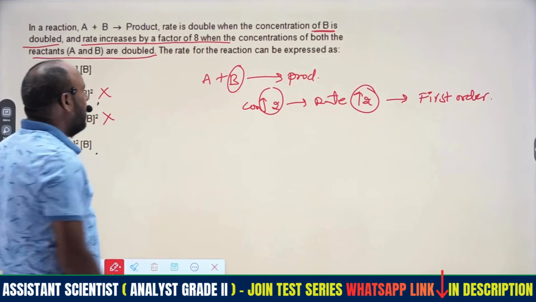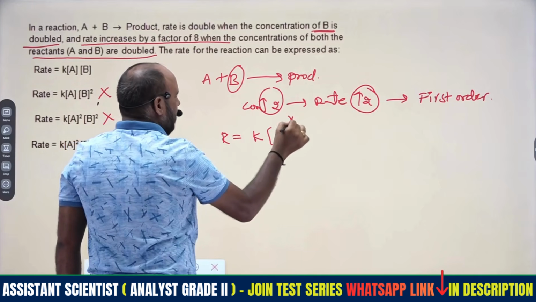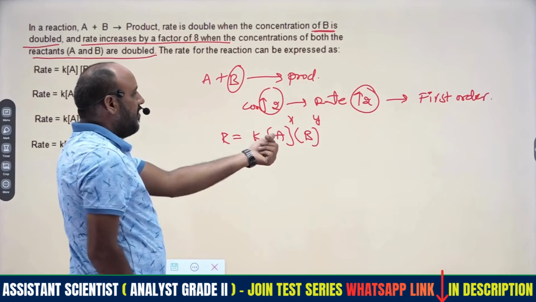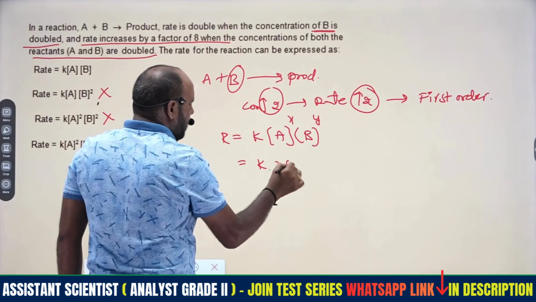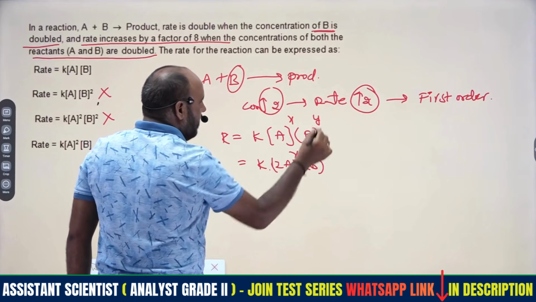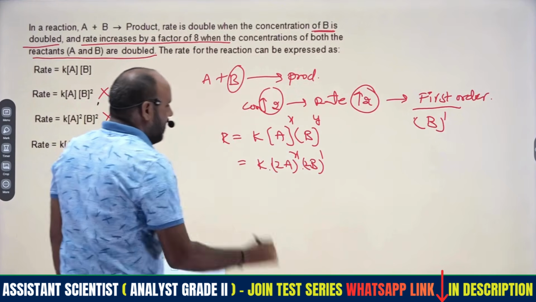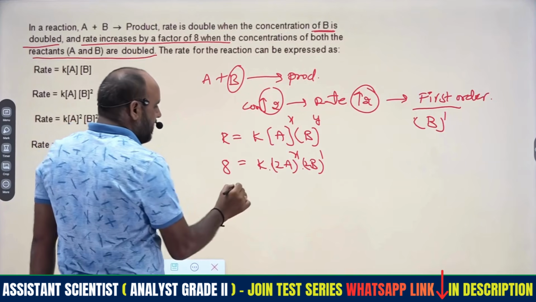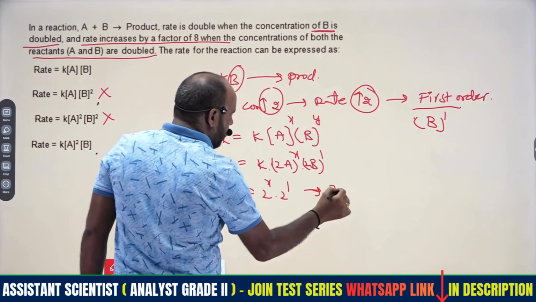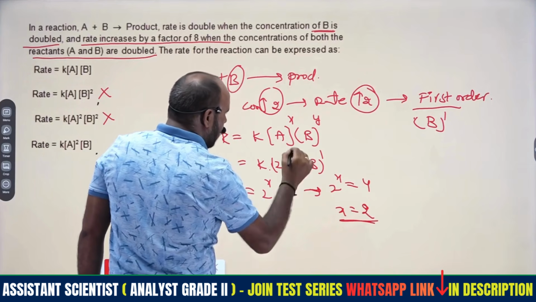For this reaction we can write the rate equation: rate is equal to rate constant into [A] to the power of x and [B] to the power of y, right? Therefore the concentration of A will be doubled, that means 2A power x, into B, where B follows first order, so 2B power 1. Therefore the rate will be 8 times, meaning 8 is equal to 2 to the power of x into 2 to the power of 1, right? So 2 to the power of x is equal to 4, therefore x is equal to 2. That is the x belonging to A.